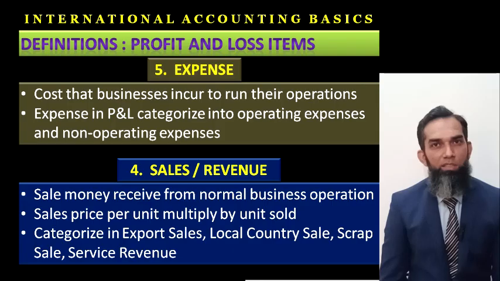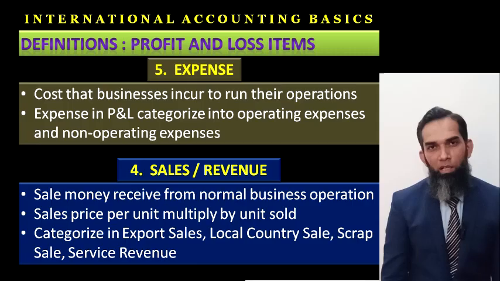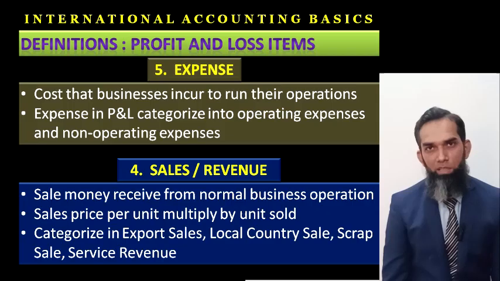Whenever we record a sale, we record it at some value: the quantity we have sold is multiplied by the unit price of that inventory, and the multiplication value of units sold to the unit price is called the sales revenue of the company. This is how many units you have sold during the month or the year. If you sum up all those values, this is called the sales revenue of the company.